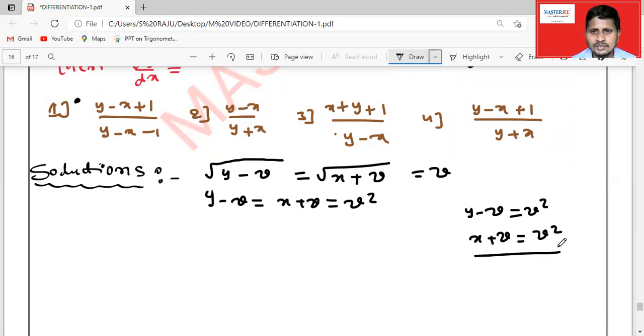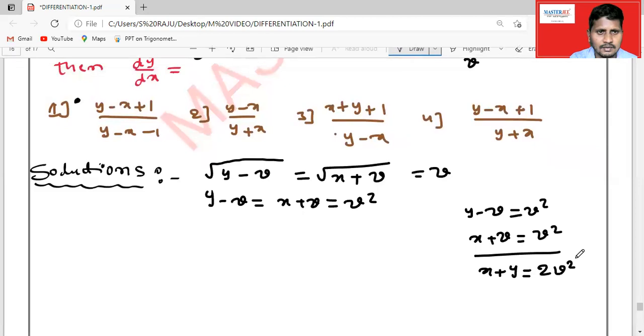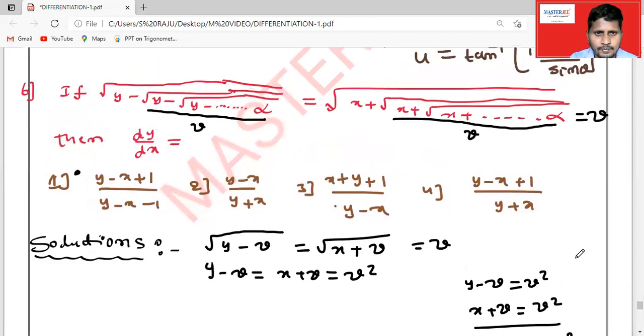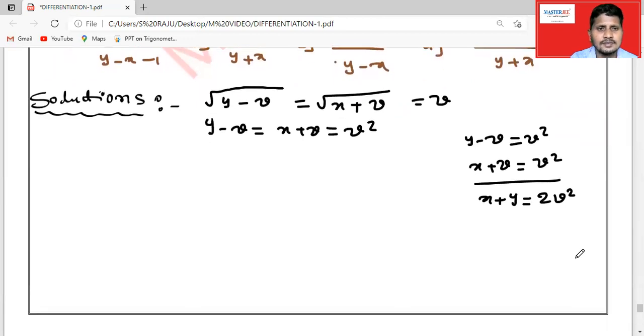When we add these values, v gets cancelled. Am I right? So x plus y is equal to, we are going to get 2v square. Am I right? 2v square, from y minus v and x plus v. Fine. After this, what to do?